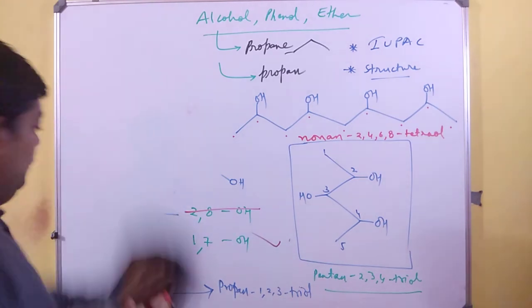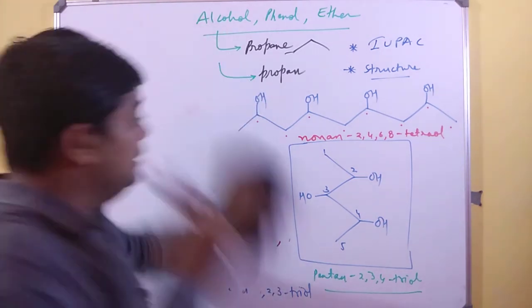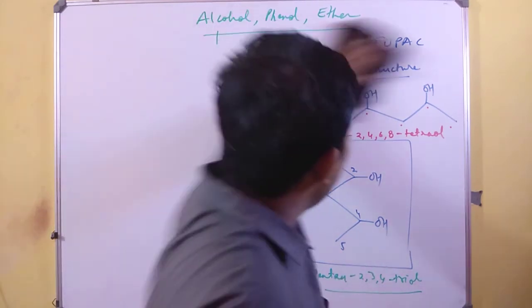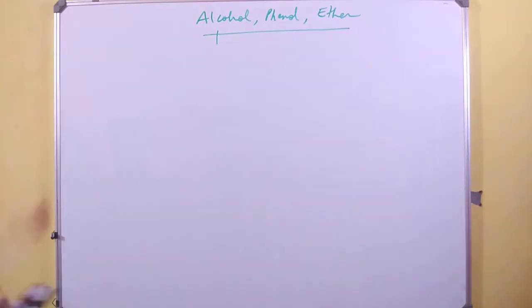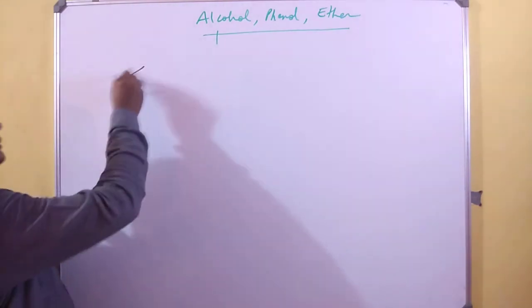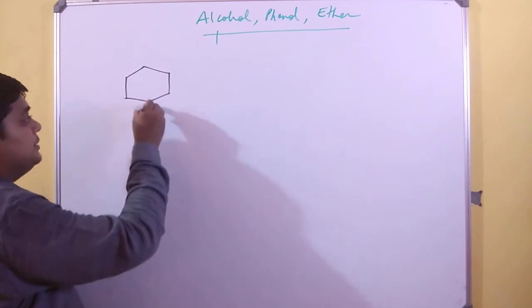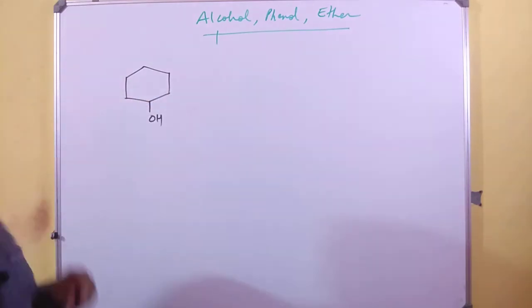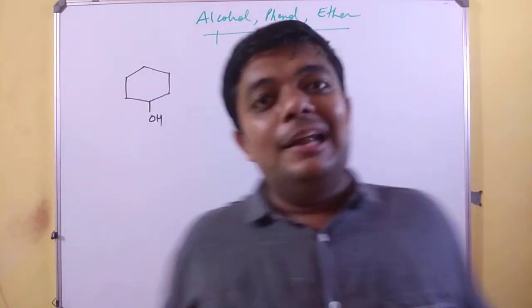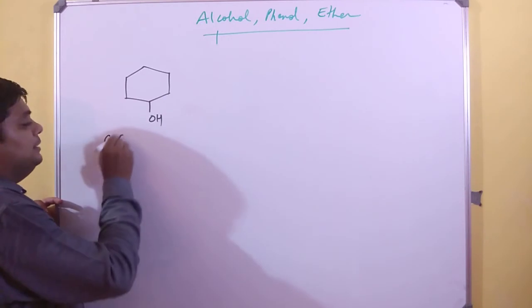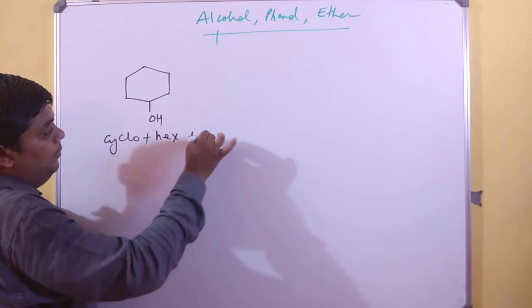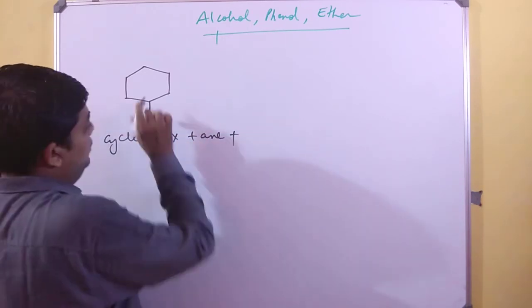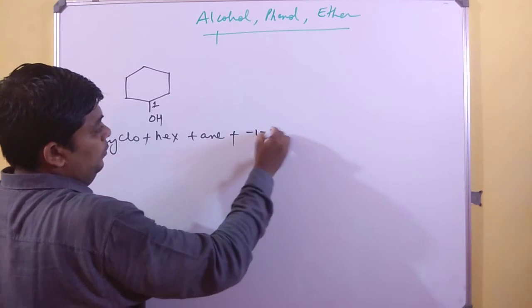Now, let us go ahead and introduce a few cyclic structures. These are also very much important. When we have these cyclic structures, let us assume one cyclic structure first. Whenever you see a cyclic structure, be very clear that the prefix will now be highlighted as cyclo. So over here, nevertheless, cyclo will be coming. You have 6 carbons, so it will be hex. No double bond, triple bond business. So in, and on the first carbon itself, it is 1-ol.